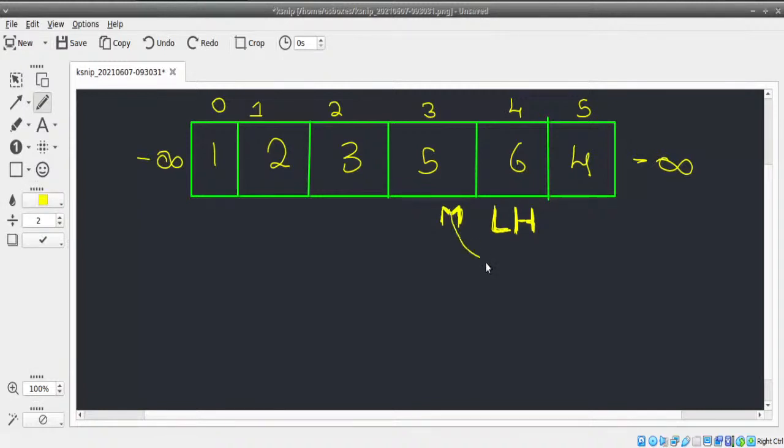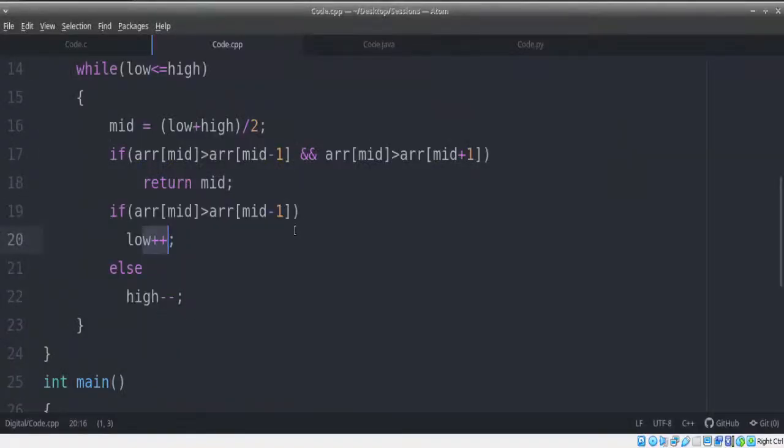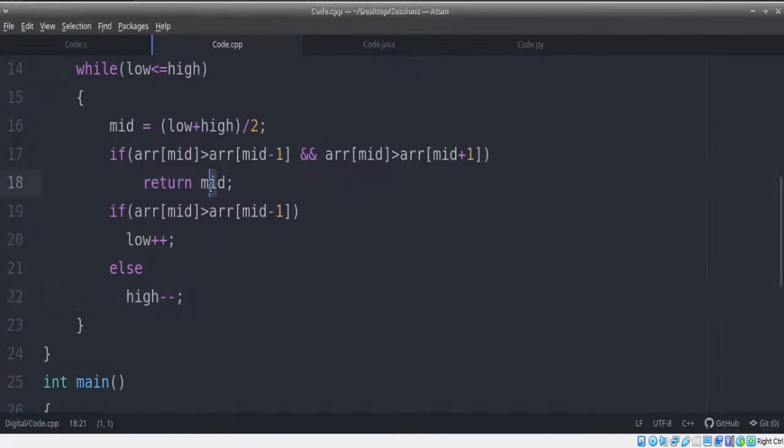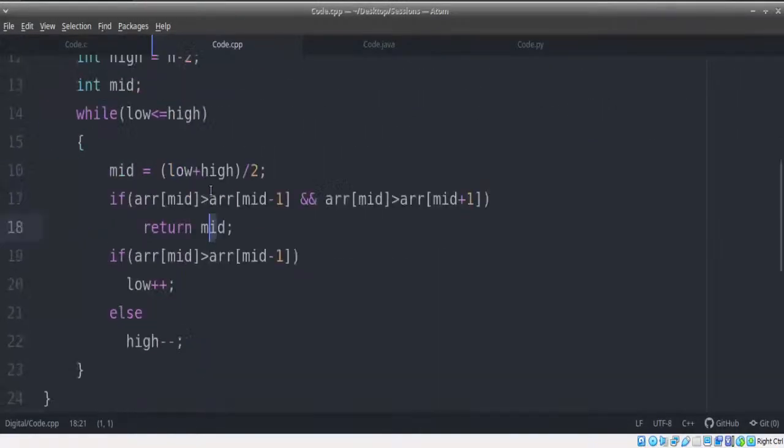When we increase low, low and high both become equal at 6. Now we calculate mid equals low plus high by 2, which is exactly 6. So how many comparisons did we do here? 3 exactly. Same as binary search, since we have fewer elements, it's difficult to understand. If we had something like 20, 30, 40 elements, you would understand how low, mid and high move easily. But I hope you can understand even in this scenario. Now let's take another case. What's the value of mid this time? Index 4. Is index 4 greater than the other two? Yes, it is. Since it is, we're just going to return mid. That's it. This is our entire program.